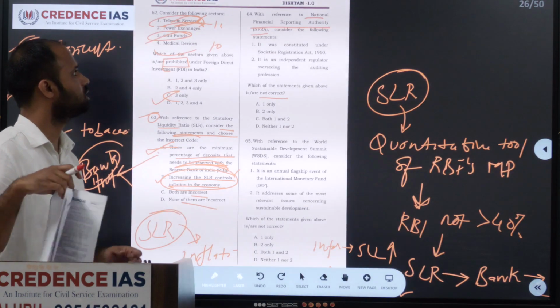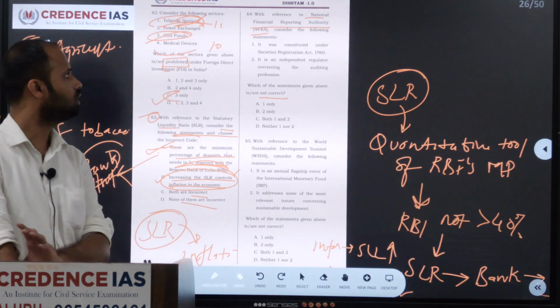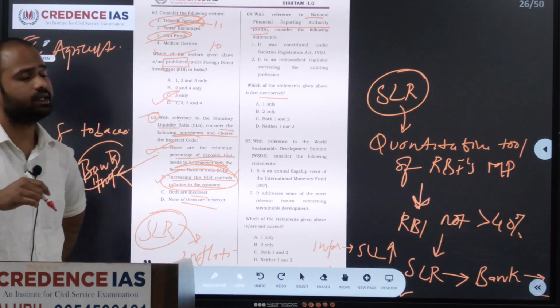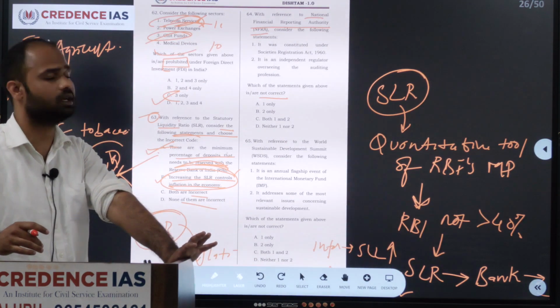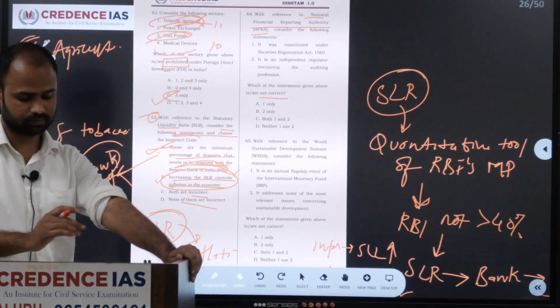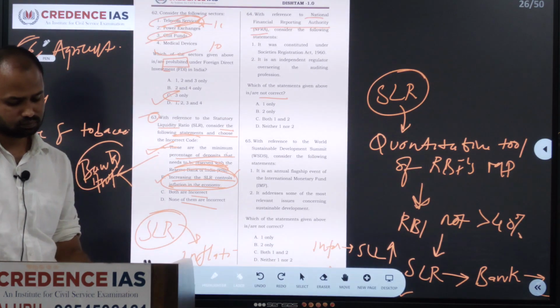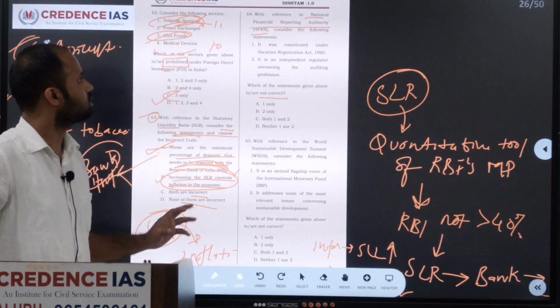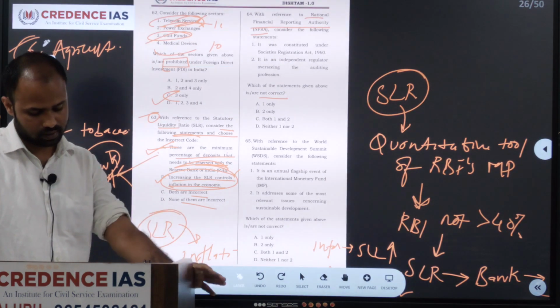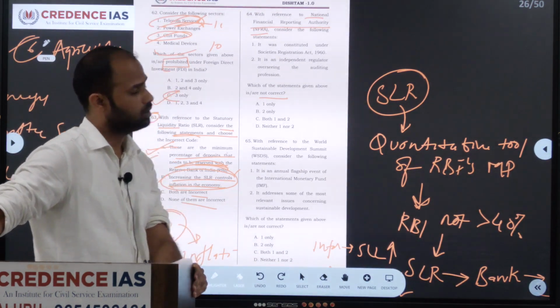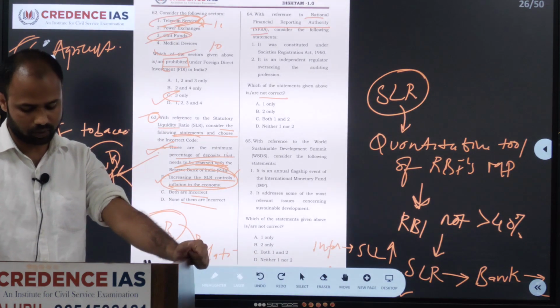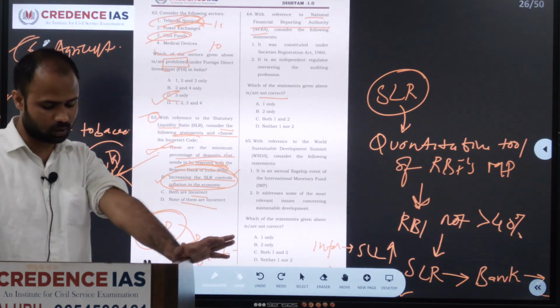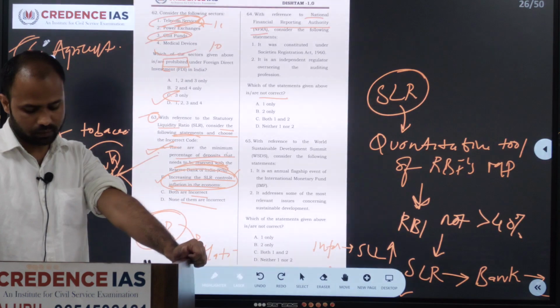This National Financial Reporting Authority is formed by Government of India under Companies Act 2013. The duty of National Financial Reporting Authority is to recommend accounting and auditing policies and standards to be adopted by the companies for approval of central government.